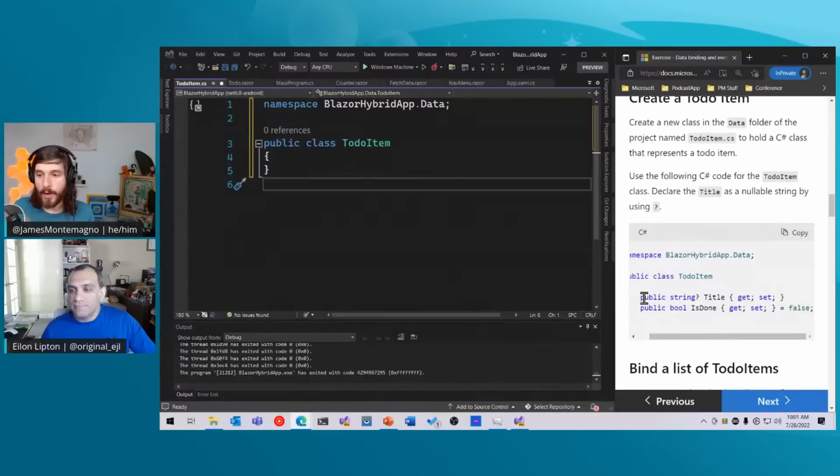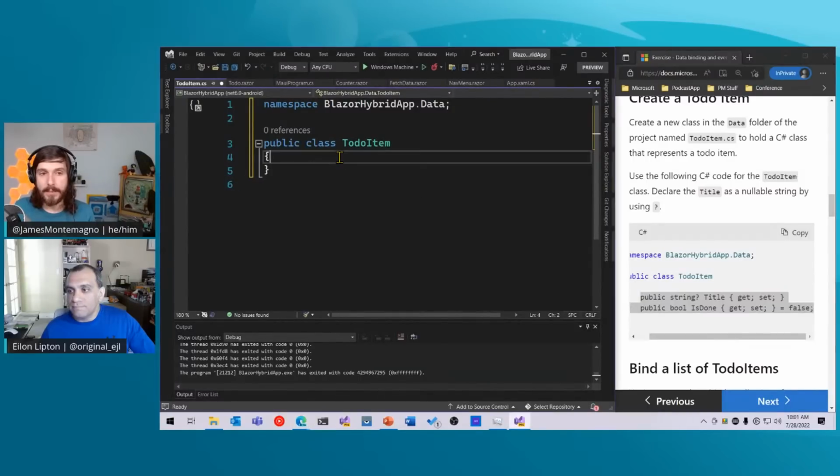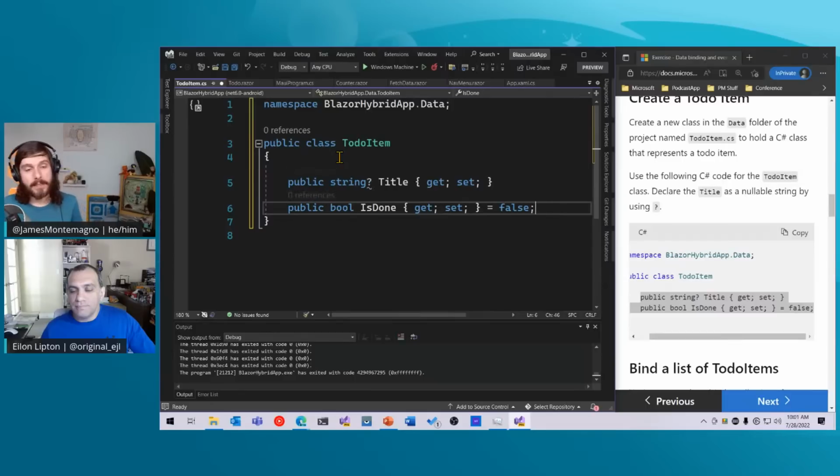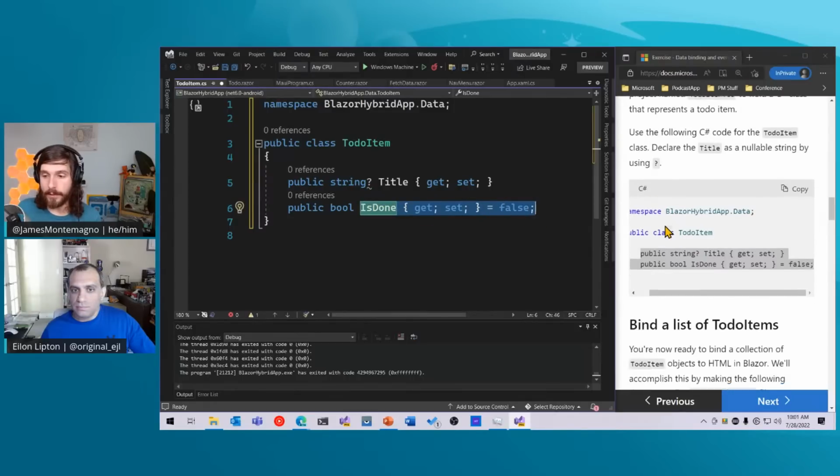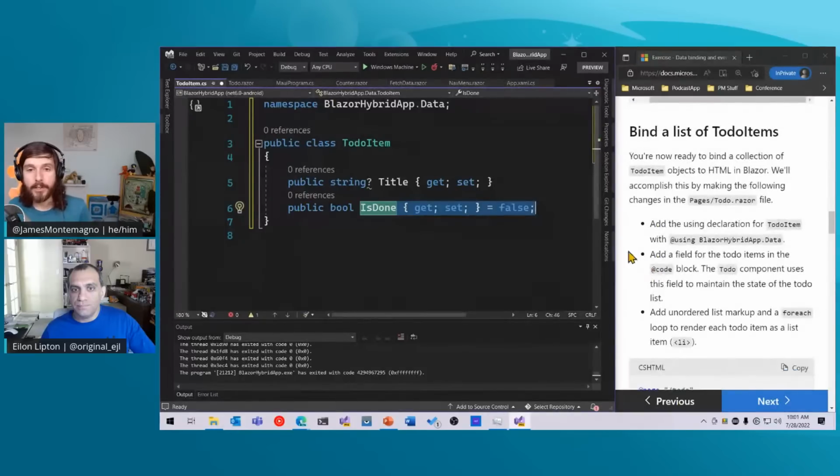And we're going to set two properties here. I'm just going to copy and paste these. This is what we want to basically create in our UI and bind in our UI. So we have a public string, which has a nullable annotation. So we have a title, and then we also have IsDone, which is going to be set to false by default.